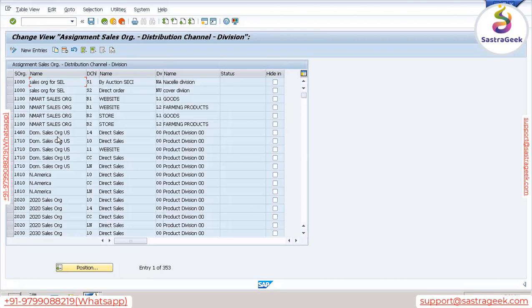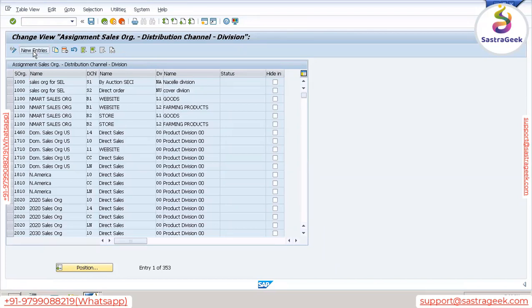Now, if you think practically, why is this called sales area? Sales organization means who is taking care of sales related activities. Distribution channel means how the product will reach the customer. And division is the product line, how many products we are selling. So this all belongs to only one object. Sales area is nothing but the combination of sales organization, distribution channel, and division.